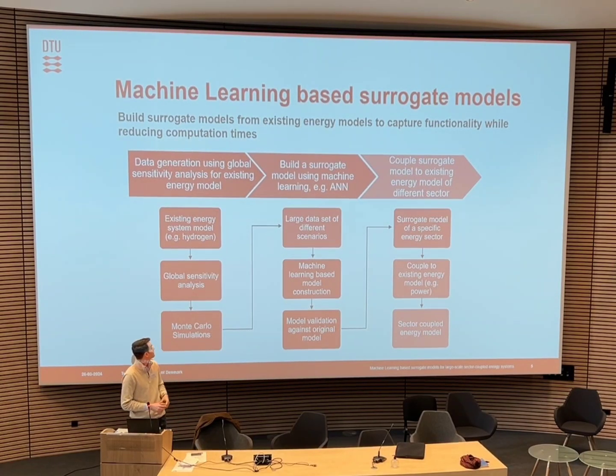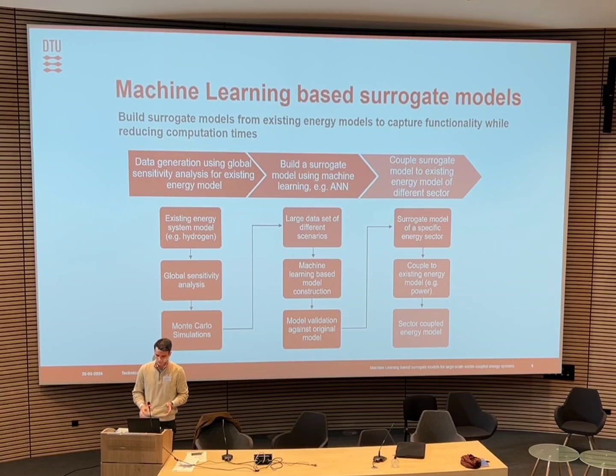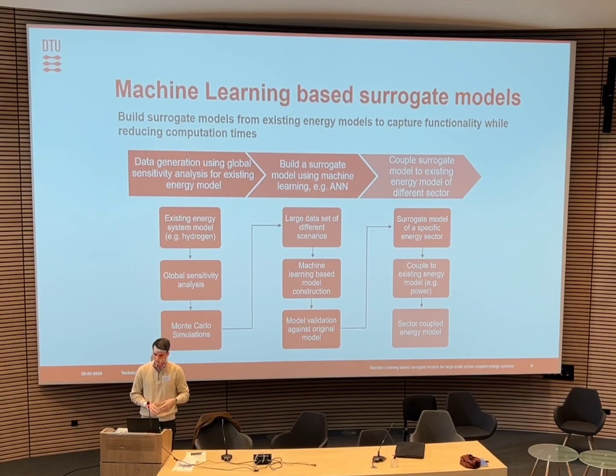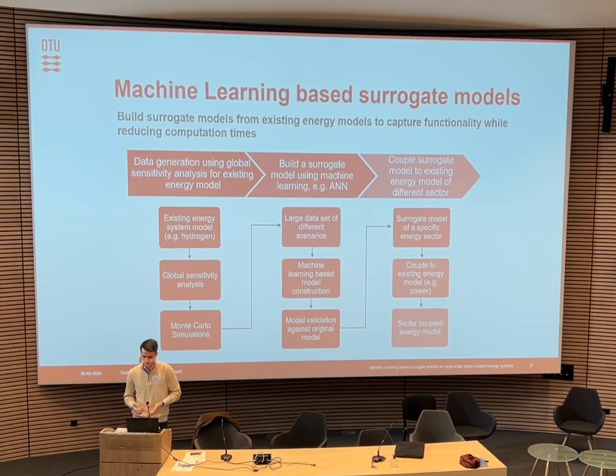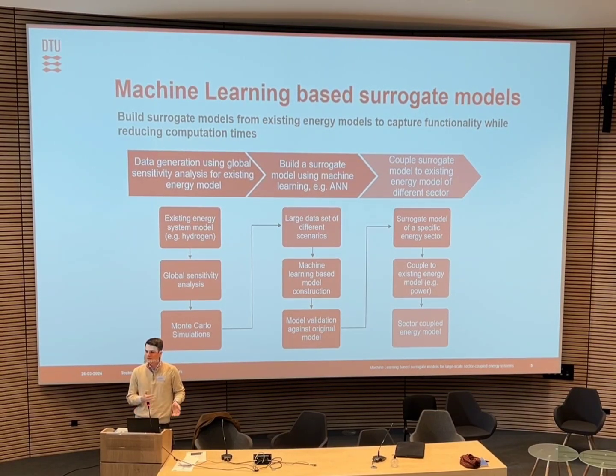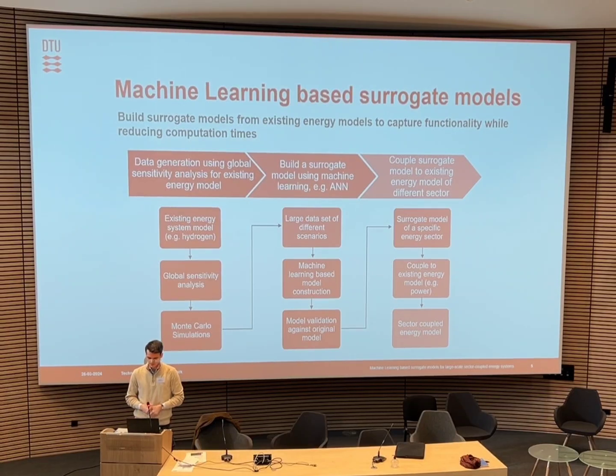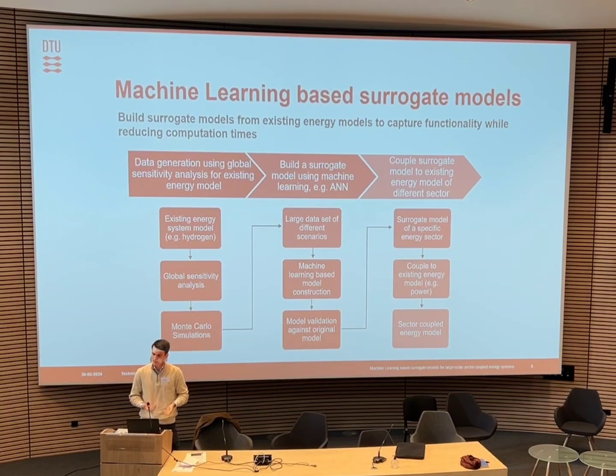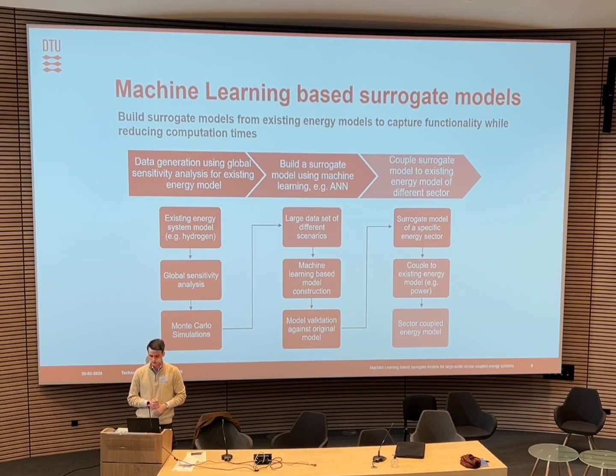Our proposed workflow can be divided in 3 different steps. First, we want to generate data from an existing energy model using some kind of global sensitivity analysis and Monte Carlo simulation to get a large data set of input and outputs of different scenarios. And then in the second step, we want to build our surrogate model using machine learning. Could be an artificial neural network, but there are different methods that we could use.